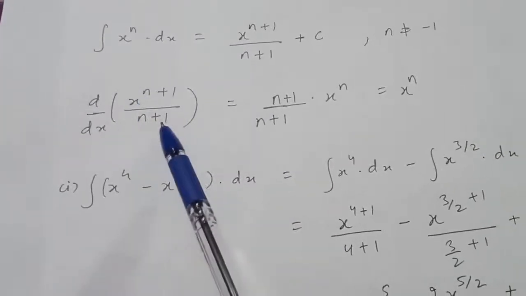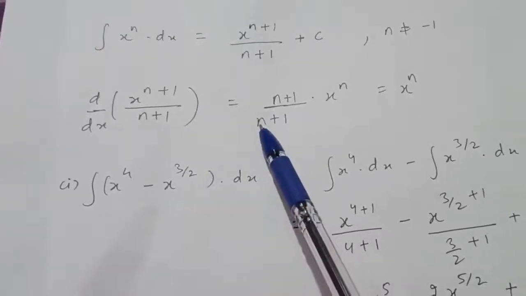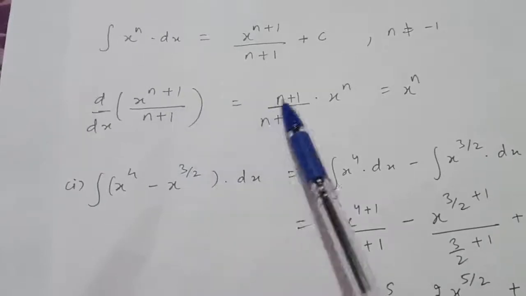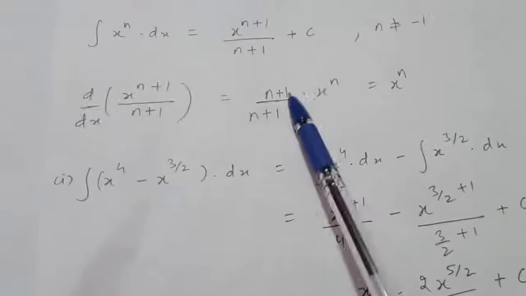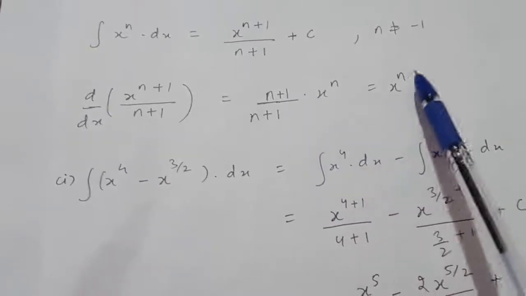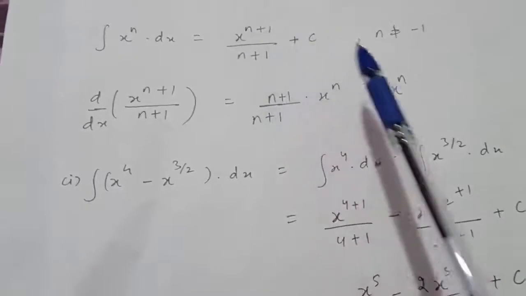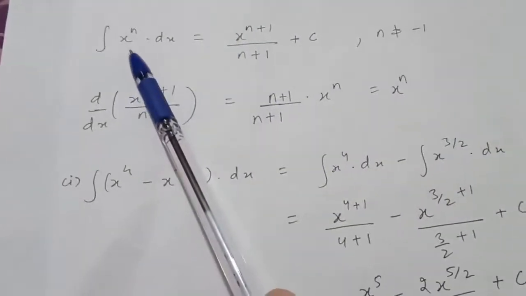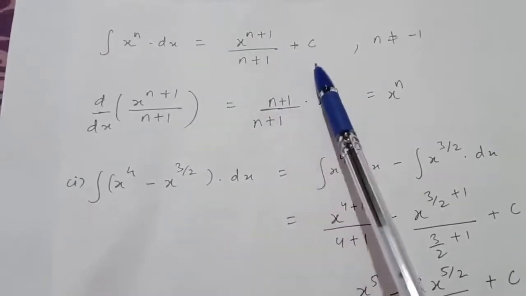So the derivative will be 1 upon n plus 1 taken outside because it is constant. The derivative of x raised to the power n plus 1 is n plus 1 into x raised to the power n. Cancel out this n plus 1, you will get x raised to the power n. So because the derivative of this function is x raised to the power n, therefore the integral of x raised to the power n is this complete expression plus c, right?